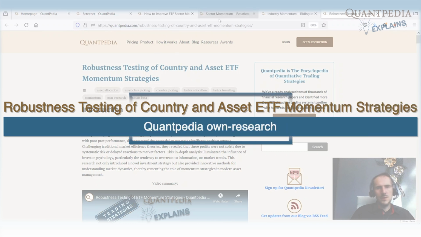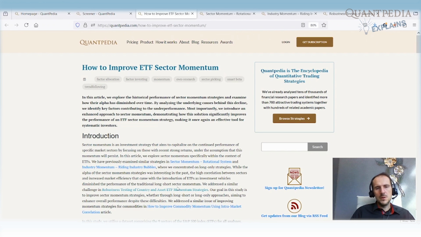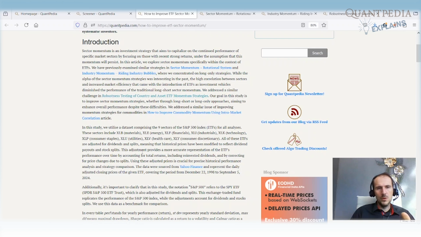The problem is that the equity market, especially because there are a lot of ETFs, etc., is more efficient, and all of those strategies that worked well in the past are not working so well at the moment. So the question is how we can improve the ETF sector momentum. That's what this article is about. The article is on our blog, and our video is also about this.